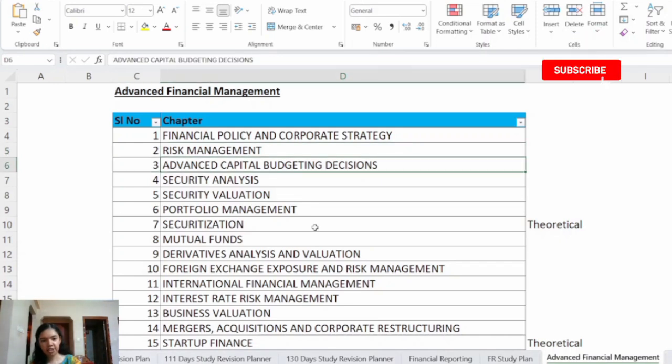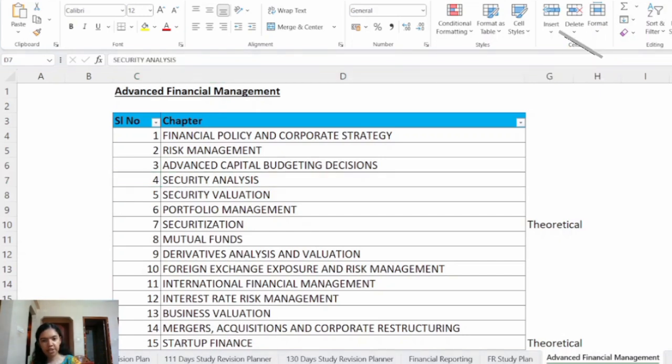Next we have chapter number 3, Advanced Capital Budgeting Decisions. Actually, this chapter is an advanced version of the financial management chapter that has already been discussed at your CA Inter level. In this chapter, the theory portion comprises topics like impact of technology, government policy, and risk on capital budgeting. And the practical portion comprises techniques like sensitivity analysis, scenario analysis, and simulation analysis.